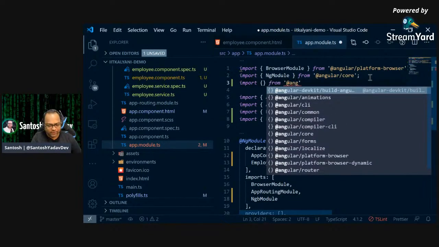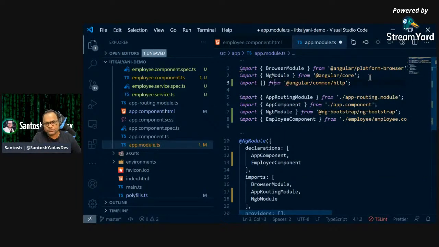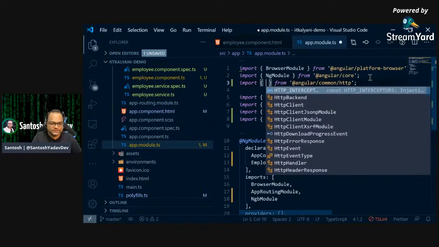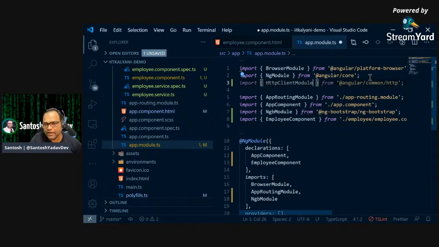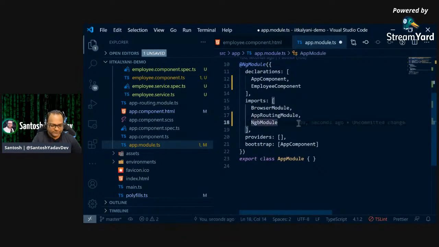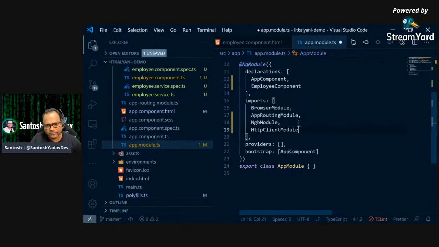There is an API, Angular slash common slash http. From here, we will get access to HttpClientModule. This will allow us to go ahead and use the functionality, or it will internally provide some services which you can use to make the API calls. So the first thing we have to do is add this into the imports array. Once we do that, we have access to those APIs, and then we can use them.